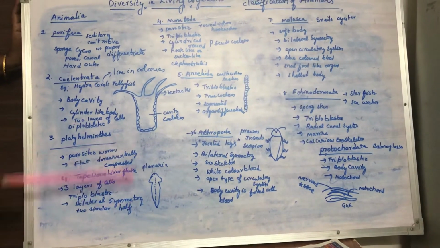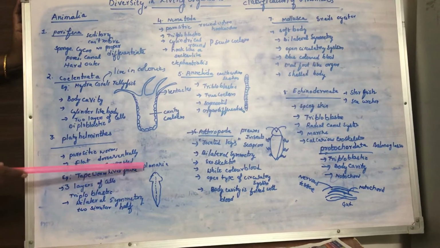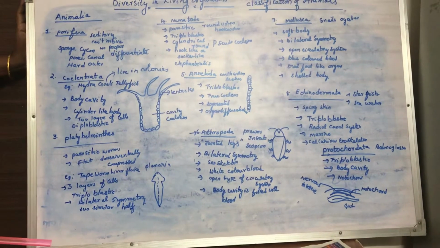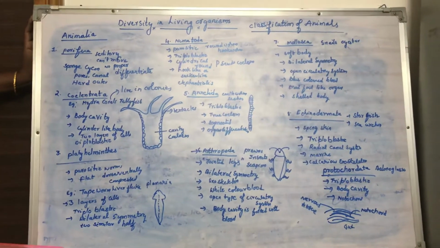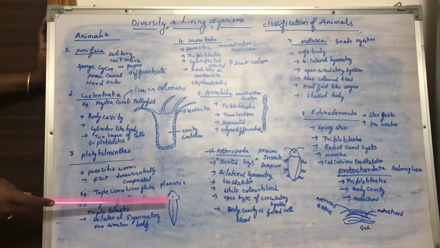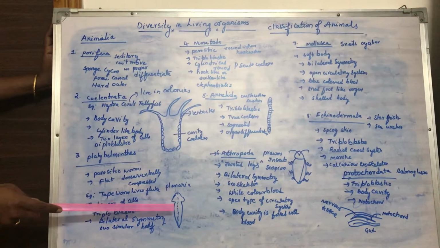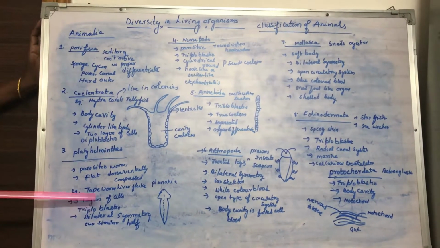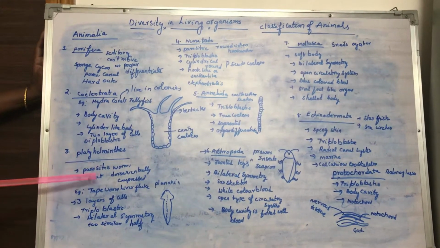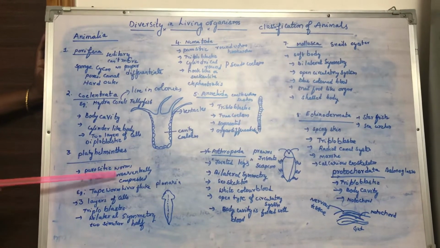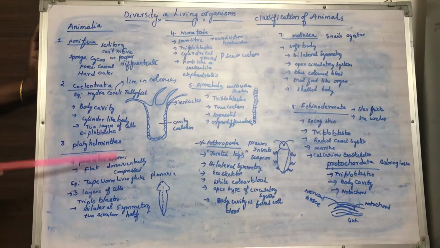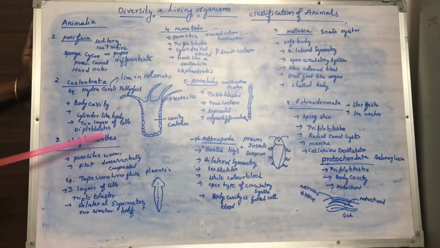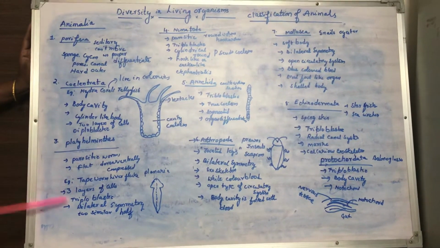When we see the symmetry, it is bilateral symmetry. You already learned about bilateral symmetry in mathematics. Once again, if the body is divided into two similar equal halves, we call it bilateral symmetry. Examples of this major group are tapeworms, planaria and liver fluke. All these are parasitic and they cause diseases in animals.